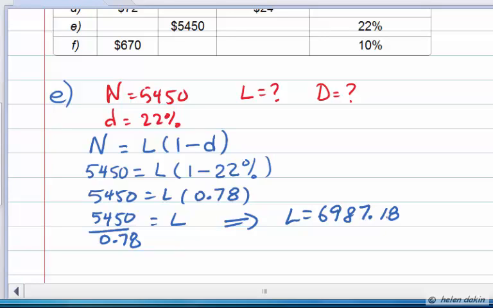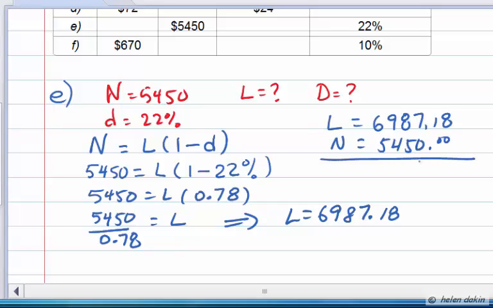And rather than relying on formulas, let's just use common sense. If we know that the list price is $69.87, and we know that the net price is $54.50, then certainly the amount of discount, D, is going to be the difference between these two amounts. So let's subtract, and the difference is $15.37. So the amount of discount ends up being $15.37.